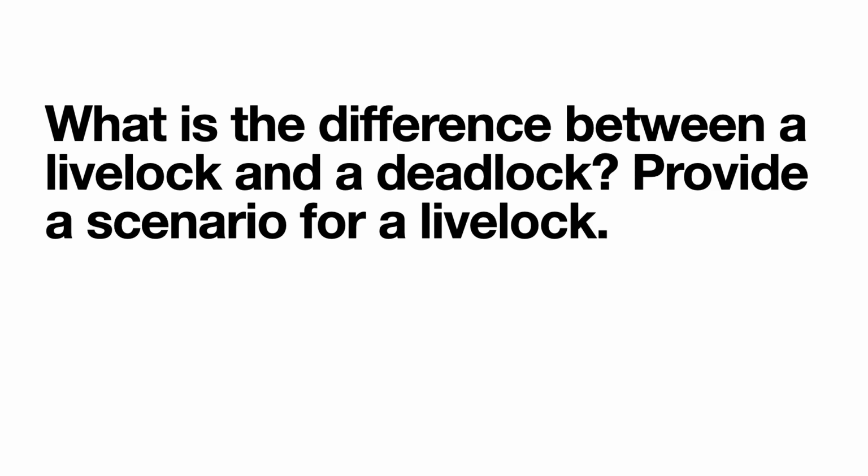These are some of the scenario based questions which can be asked, like what is a race condition, what is a deadlock, and livelock. So the basic difference is in the definition. Deadlock is when threads are blocked indefinitely waiting for each other. But in the case of livelock, the threads are active but not making progress, right? Now talking about progress, in deadlock no thread can proceed because each one is waiting for the other. But in livelock, threads continuously attempt to progress but fail to make any real progress.